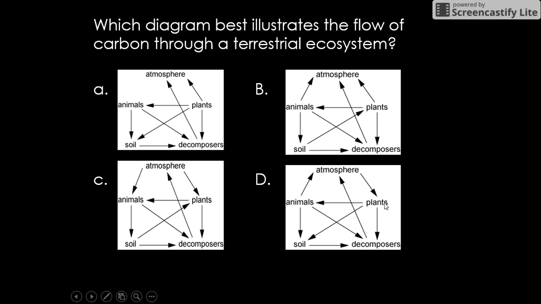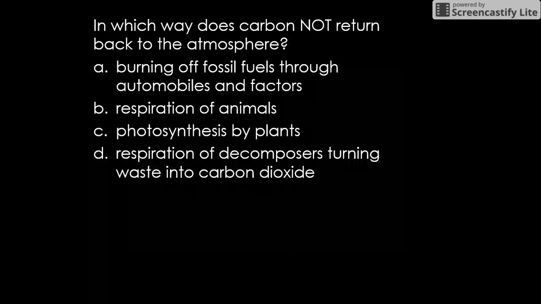Both of them show that. Sorry, there was a bug. Animals are the ones that put carbon back into the atmosphere. This is showing animals take it out. We know that animals cannot do photosynthesis. So C is wrong. D is our right answer. You just always start with the atmosphere and see what's going on. Try to break it down, like who's putting carbon where. That one was a toughie.